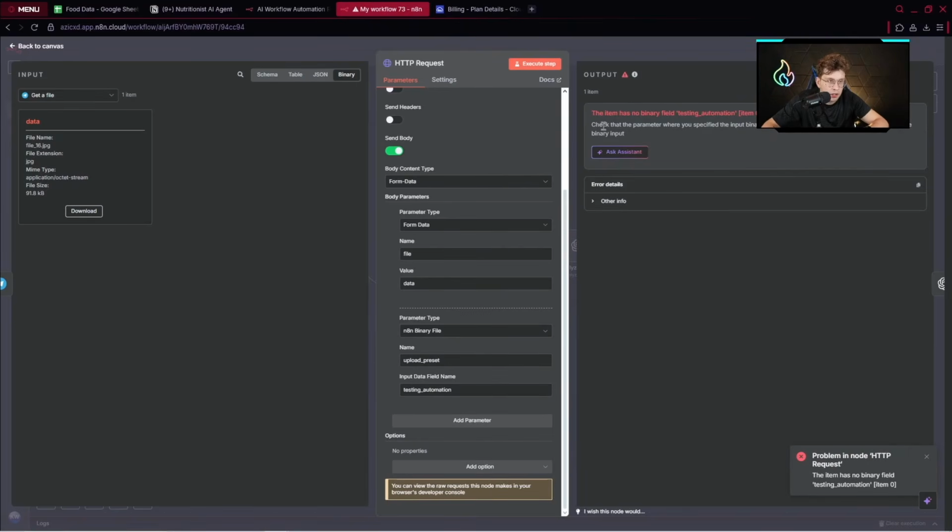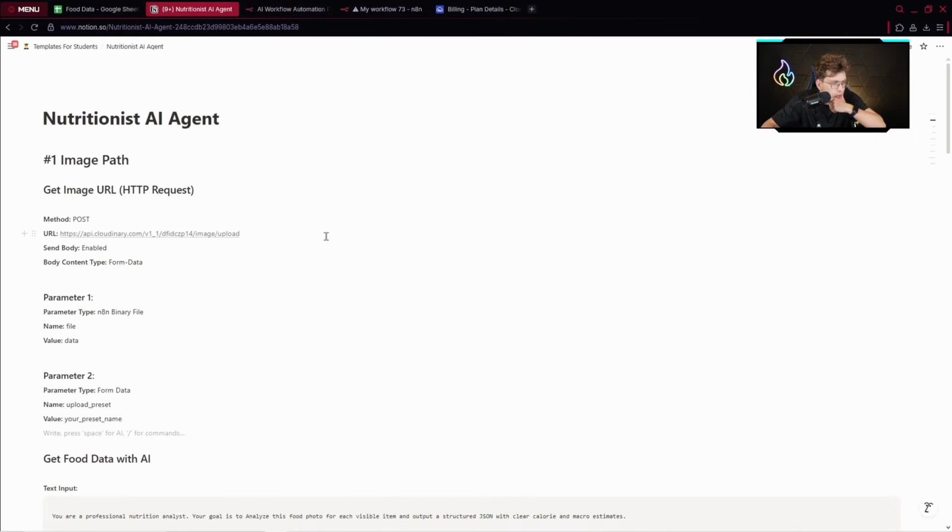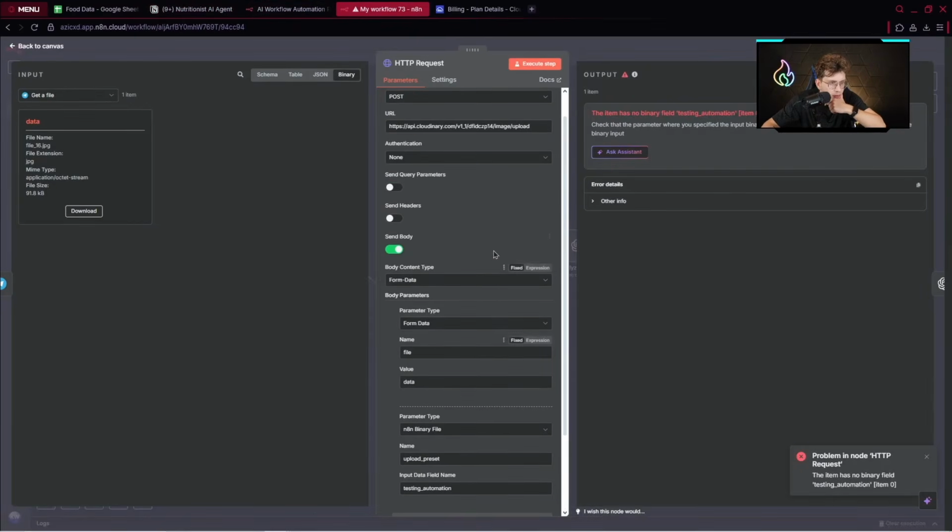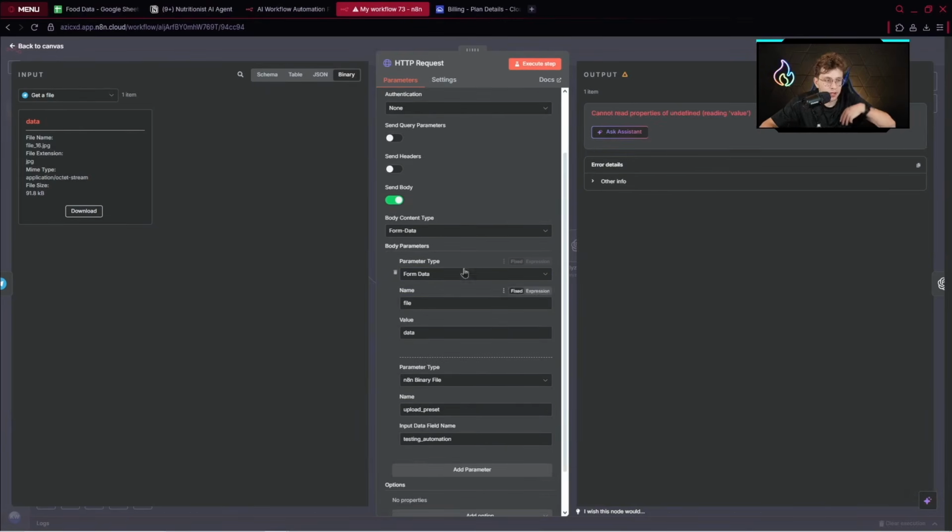So what we have: check that the parameter where you specified the input binary field name is correct, and that it matches a field in the binary input. So probably, let's see, file data, everything is fine, I guess. What's wrong? Of course, accidentally in the parameter type, instead of the n8n binary file, I picked form data.